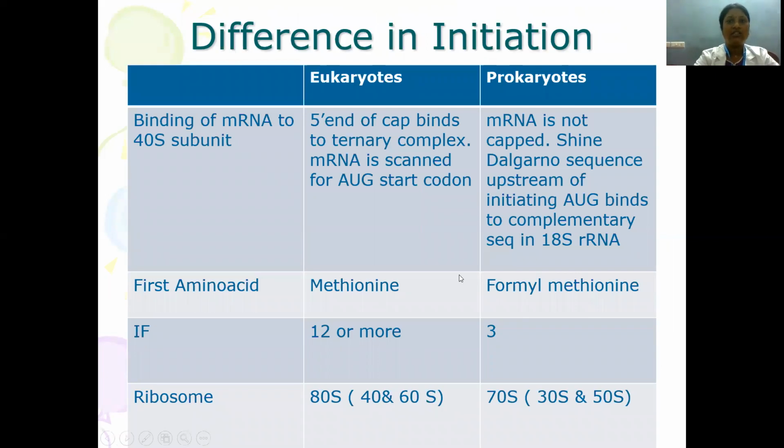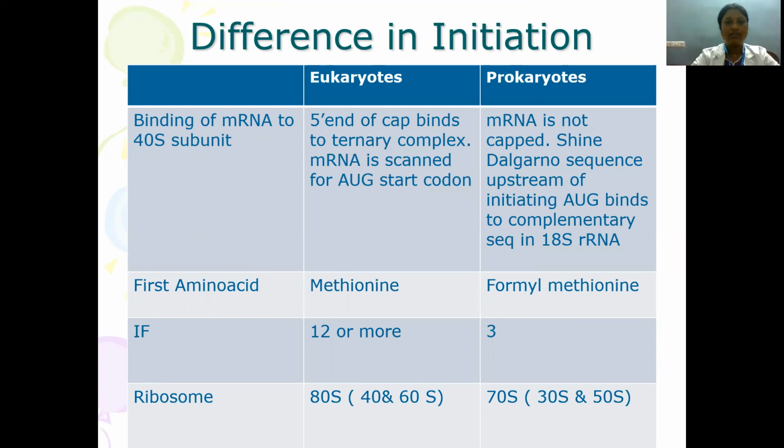What are the differences in initiation between eukaryotes and prokaryotes? In eukaryotes, while binding of mRNA to the 40S subunit, the 5' end cap will bind to the ternary complex, and the mRNA is scanned and positioned in such a way that the incoming amino acid, methionine, will be present at the P site of the 80S complex. In prokaryotes, mRNA is not capped. The Shine-Dalgarno sequence upstream of the initiating AUG will bind to the complementary sequence of the 16S rRNA of the small subunit of the ribosome. This is the prokaryotes.